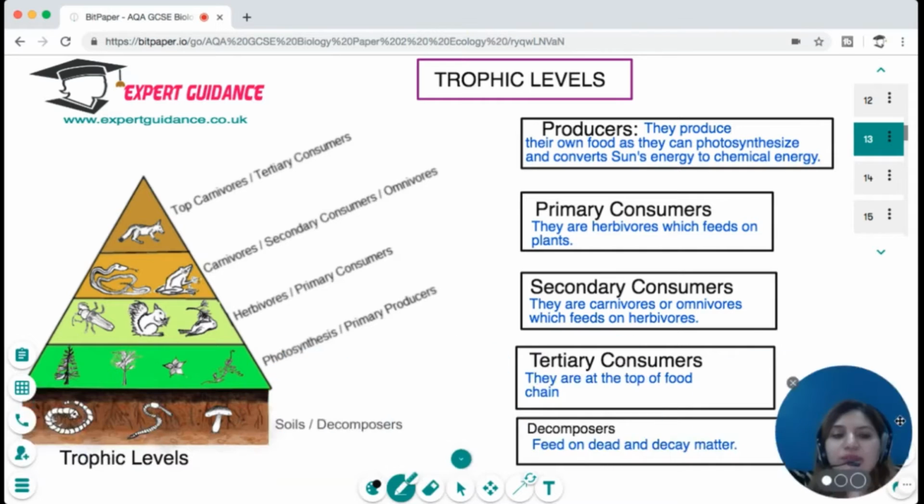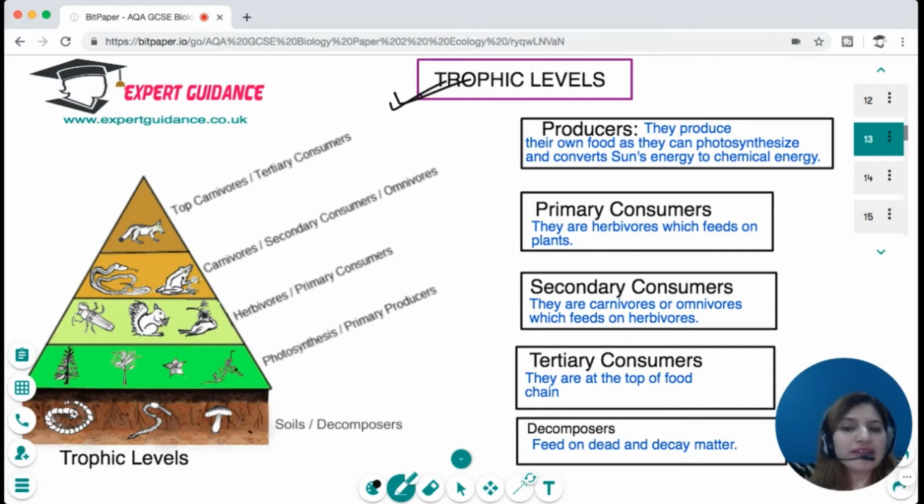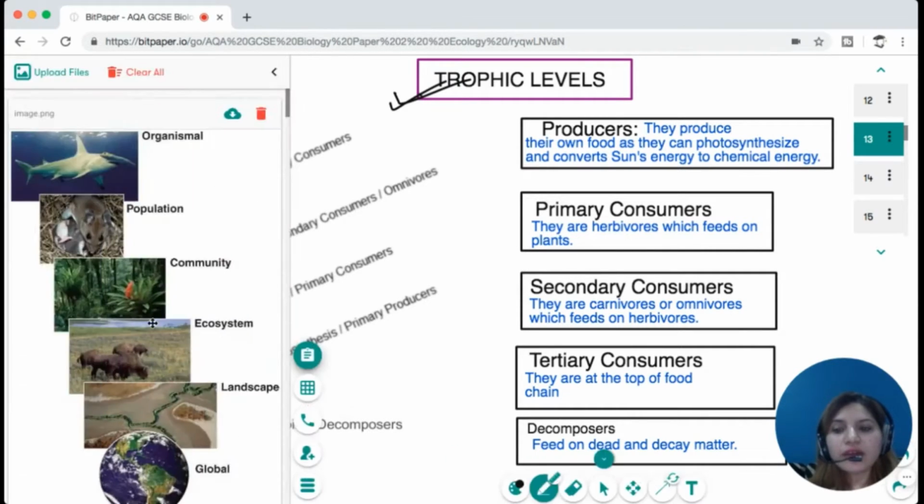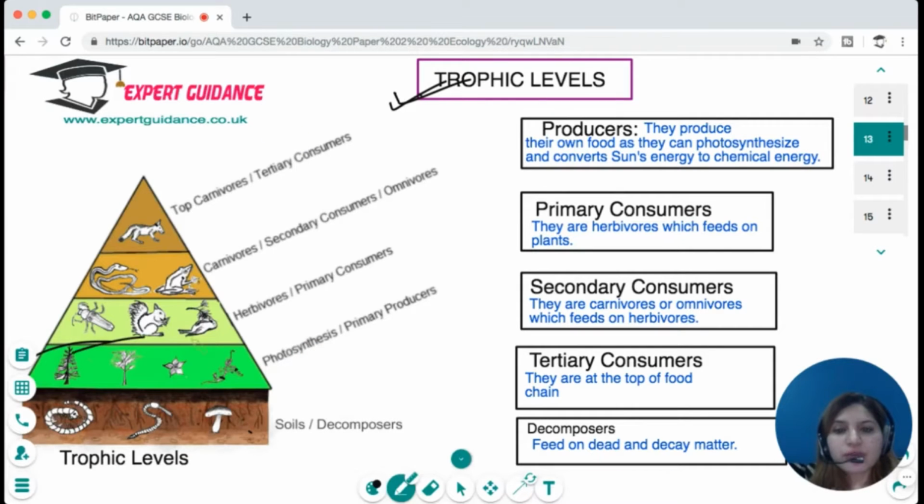Now let us come to a very important concept of trophic levels. Now, what are trophic levels? Trophic levels are the different levels of the food chain, and the food chain always starts with the producers. So the producers, they are the ones that produce the food through photosynthesis, and these are the ones that trap the sunlight and convert it into chemical energy.